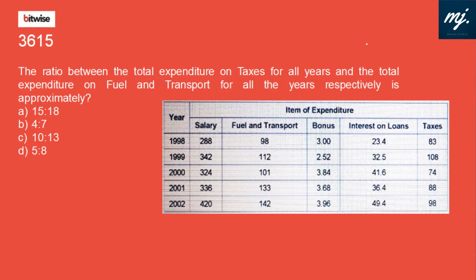So now here we have a table where a few items of expenditures are given over different years. 5 years data is given. The ratio between the total expenditure on taxes, okay, total of this column for all the years, and the total expenditure on fuel and transport for all the years respectively.